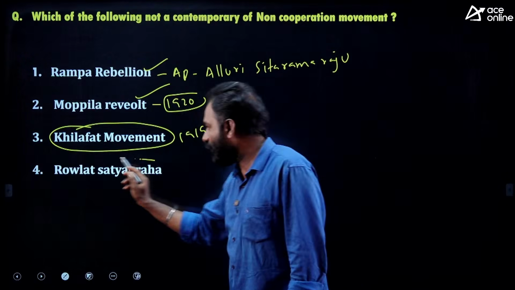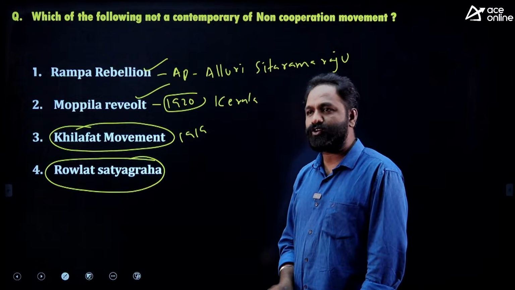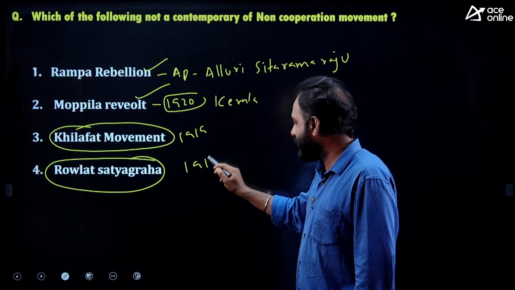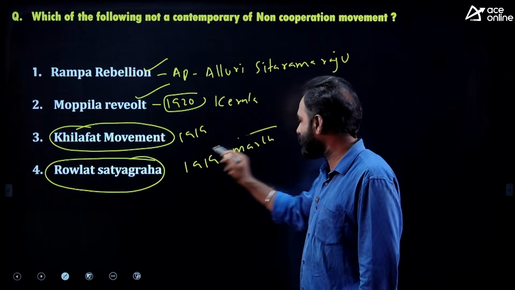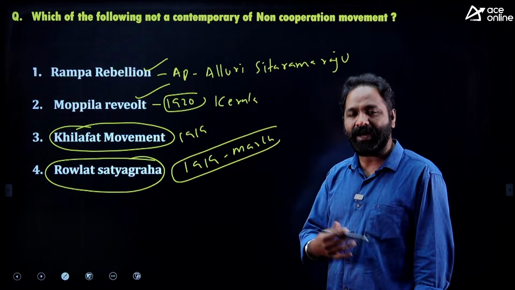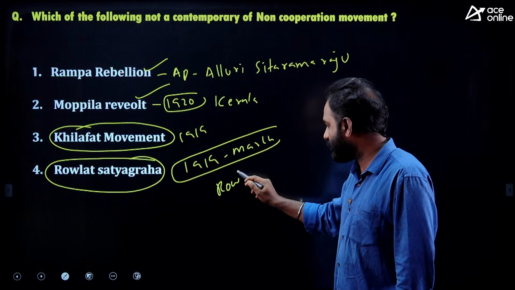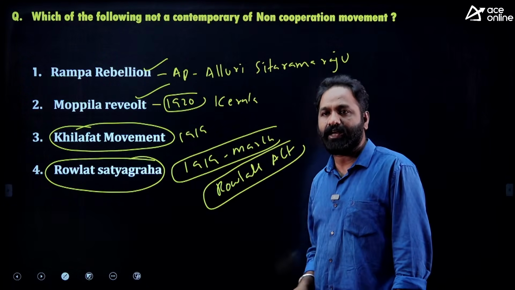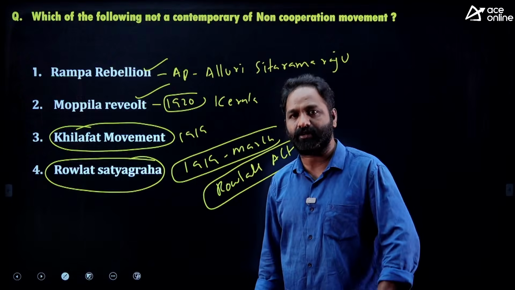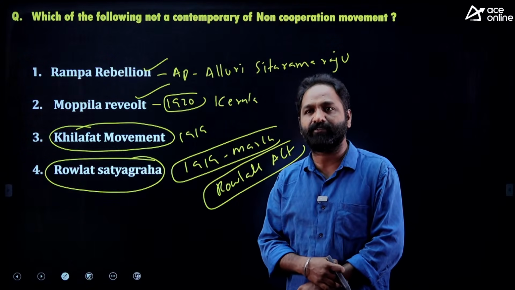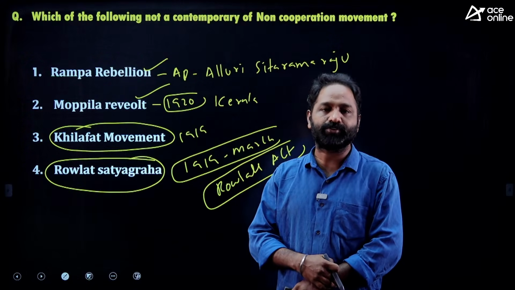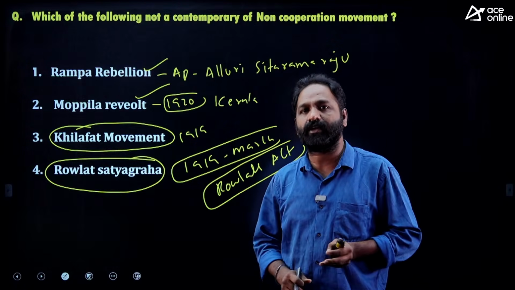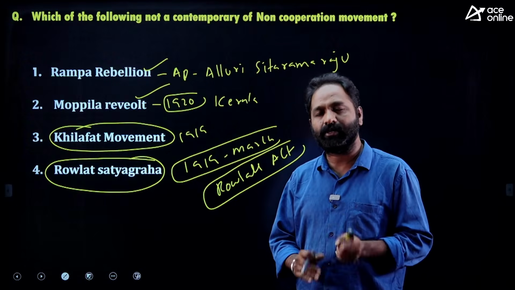The next, Rowlatt Satyagraha. The Rowlatt Satyagraha happened before the launching of the non-cooperation movement. In March 1919, the British government passed an act called the Rowlatt Act. As you know, as per the Rowlatt Act, any Indian could be arrested without an arrest warrant and detained for almost 2-3 years without being produced before a magistrate. Against the Rowlatt Act, Gandhiji launched the Rowlatt Satyagraha, before the non-cooperation movement.